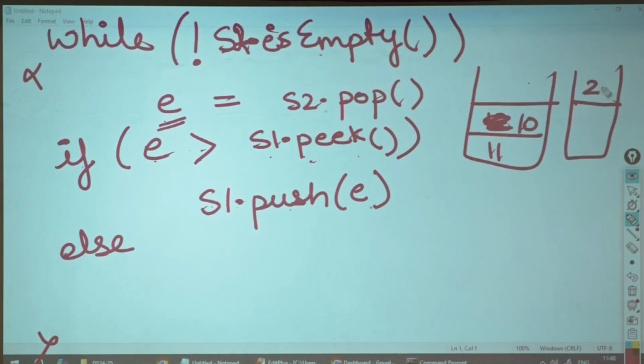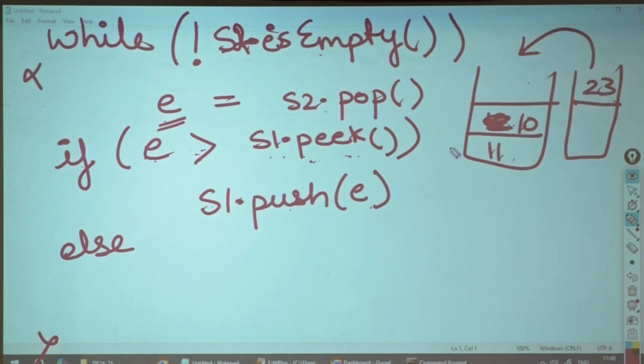Okay, now 23 needs to be popped, suppose. Okay, 23 is going to pop. Is 23 greater than S1 dot peak? Yes. Then we are pushing it. No, we should not push it. 11, 10 is coming. Correct. That's what. So it's ascending coming.